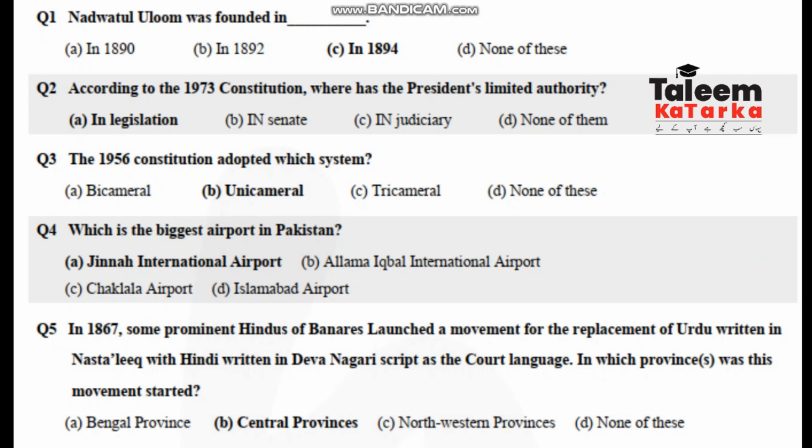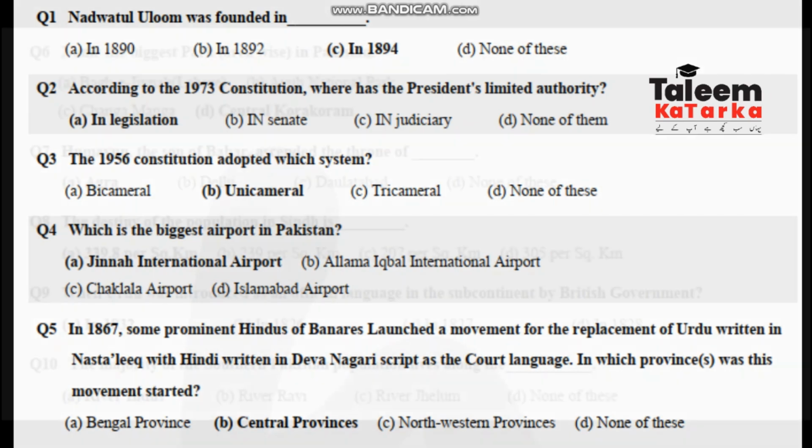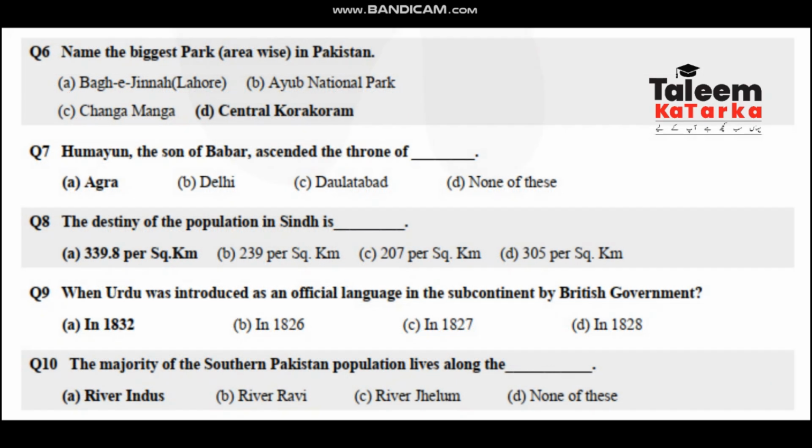Jinnah International Airport. Next, in 1867, some prominent Hindu of Banaras launches a movement for the replacement of Urdu, which is Urdu written in Nastaliq with Hindi written in Devanagari script as the court language. In which province was this movement start? Central Province. Next, name the biggest park area was in Pakistan.